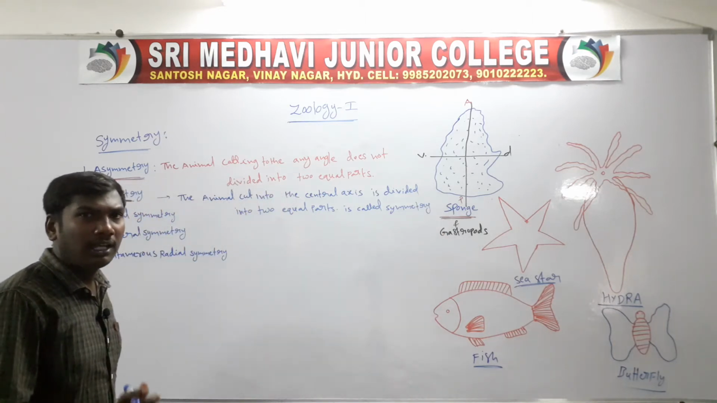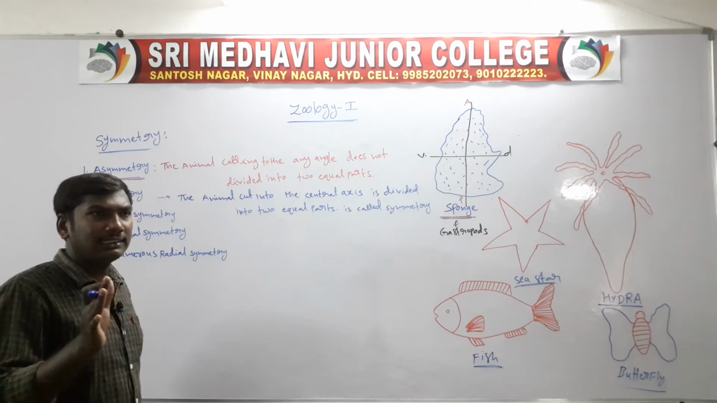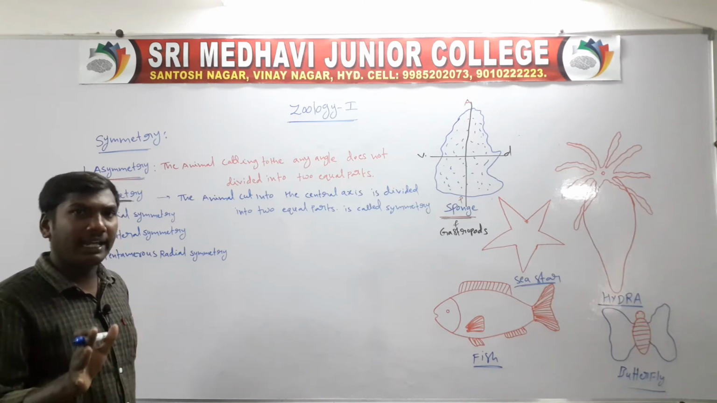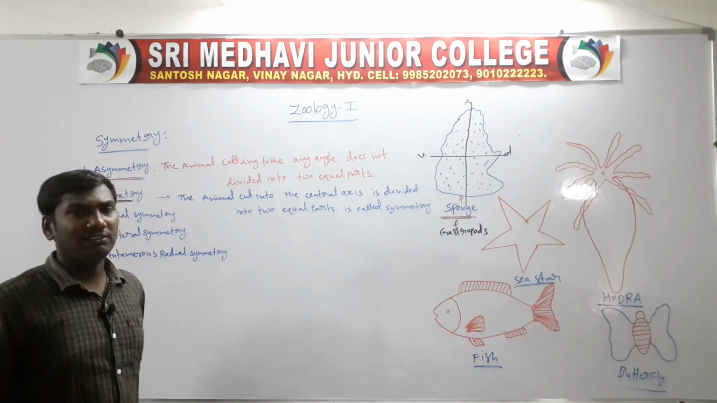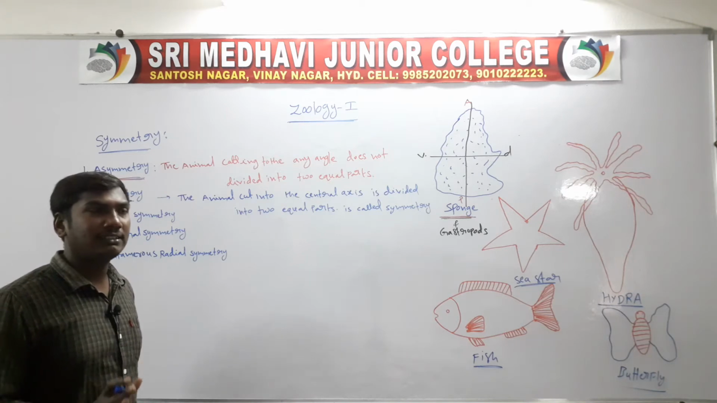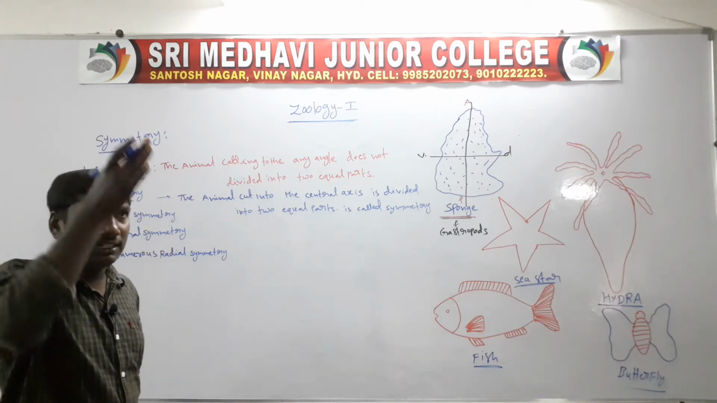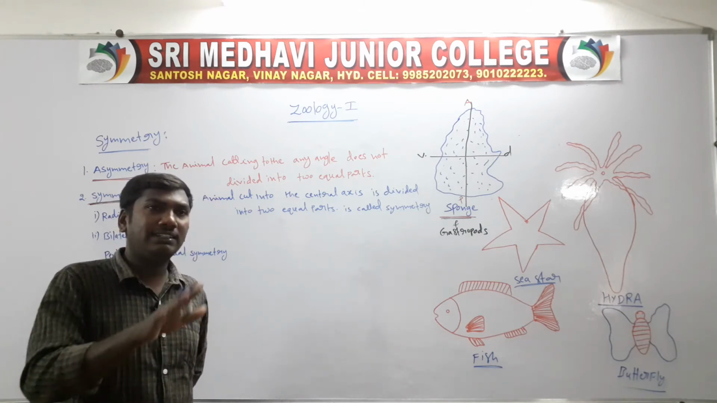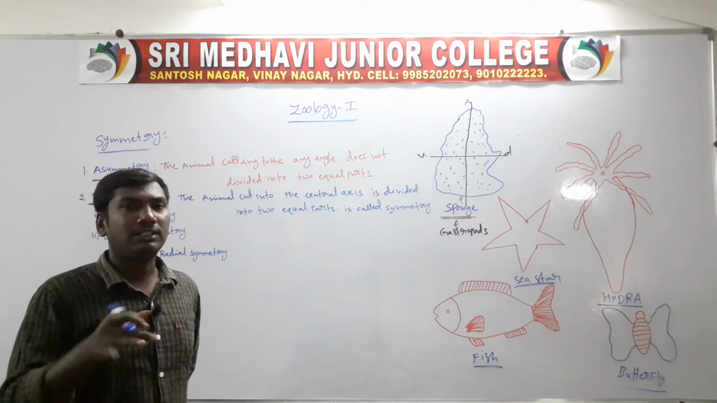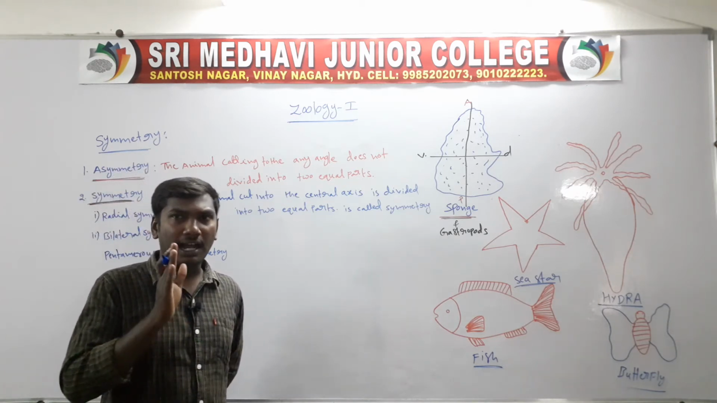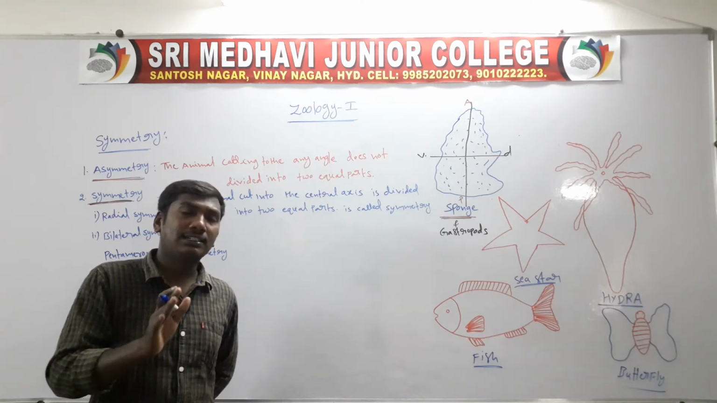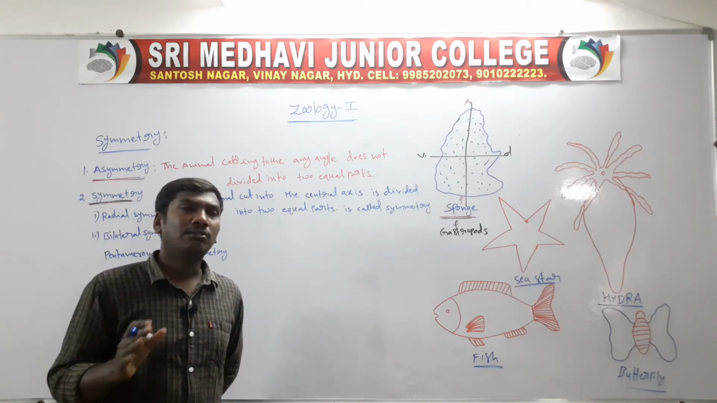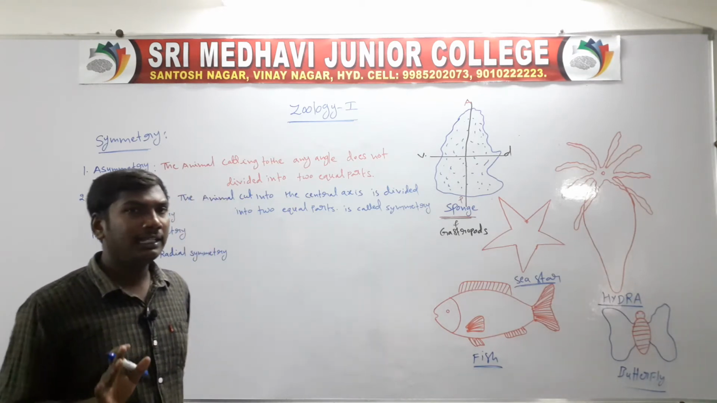So, the organism cut through the central axis at any angle, in any plane, is divided into two equal parts. This is called symmetry. Once revised, the animal cut from anterior to posterior or ventral side to dorsal side through the central axis is divided into two equal parts, from one or many planes. These are called symmetry.